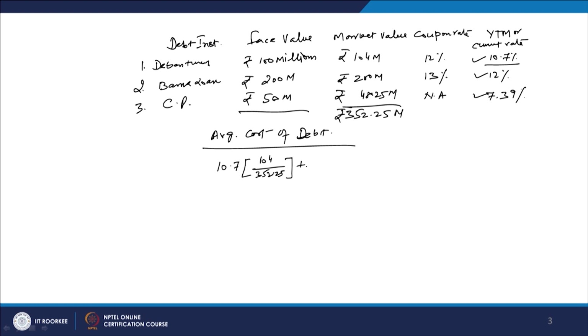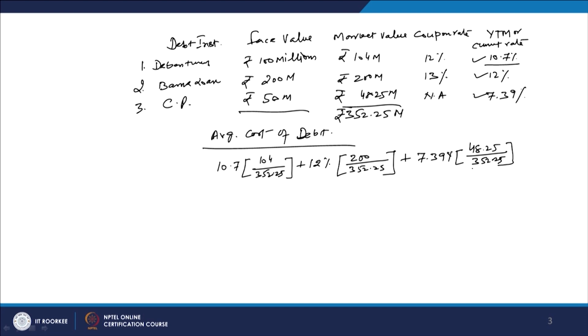Then the second: plus 12% into how much we are going to raise, 200 million, so 200 divided by 352.25 million, and close the bracket. Then the third one is 7.39% into the amount we are going to raise, 48.25, divided by 352.25.